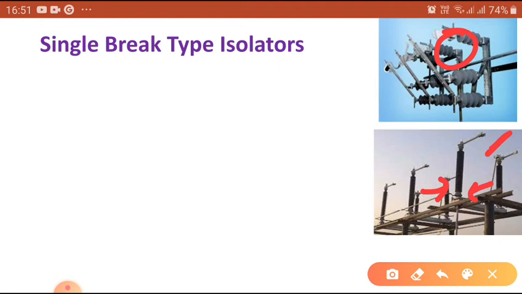So this is the thing you have to remember. That means in a single break, whether it is moving clockwise, anti-clockwise, or moving up and down, we are touching the male terminal and female terminal at one place. So it is known as a single break switch.